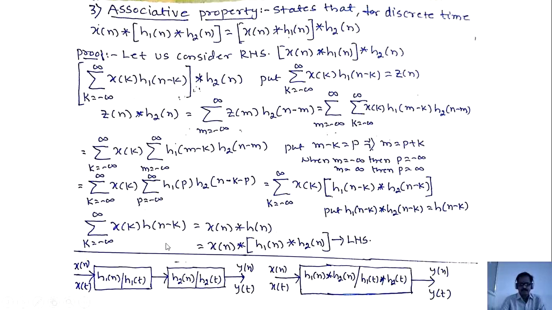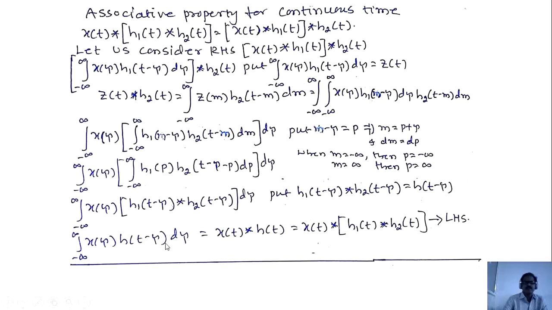See the block diagram. Next, in the case of a continuous time signal, x of t convolved with h1 of t convolved with h2 of t equals x of t convolved with h1 of t convolved with h2 of t. Let us prove this by considering the RHS. x of t convolved with h1 of t convolved with h2 of t. Apply the formula here. x of t convolved with h1 of t is integration from minus infinity to plus infinity of x of tau h1 of t minus tau d tau, convolved with h2 of t, as it is.